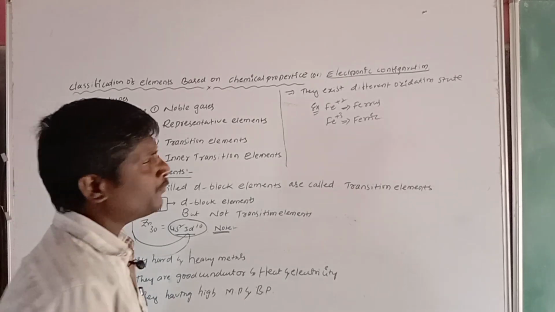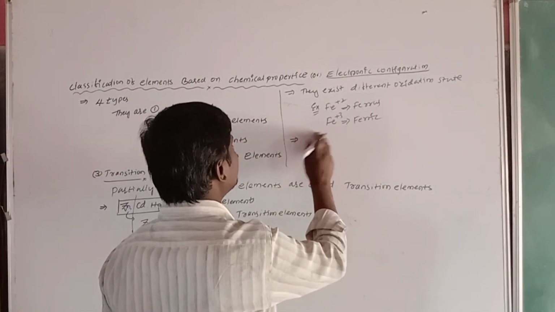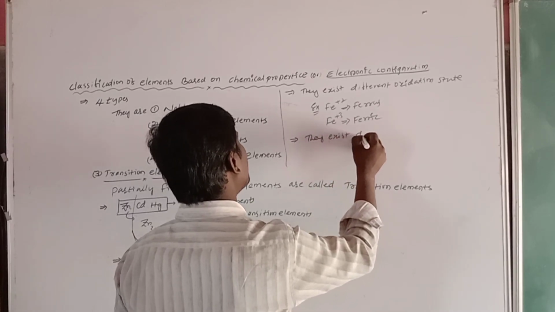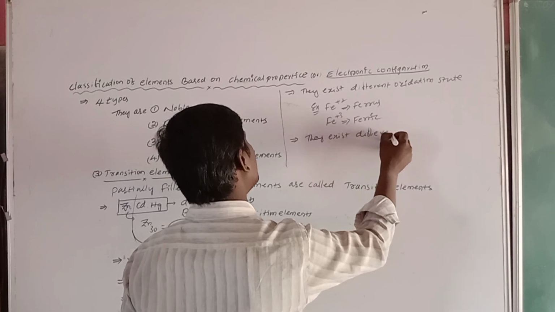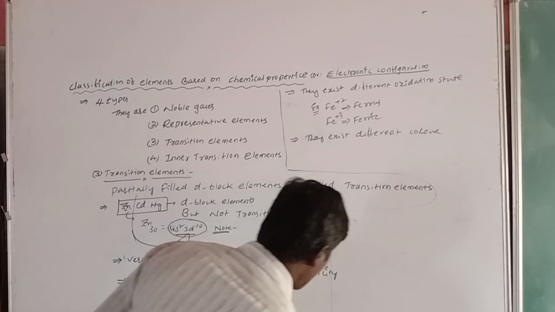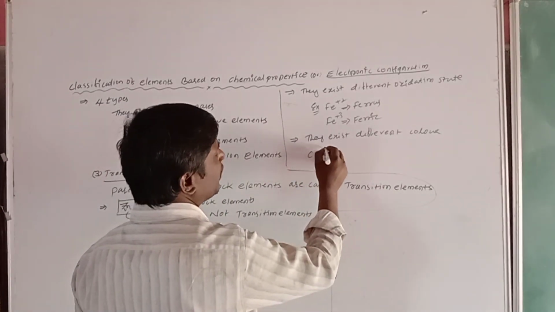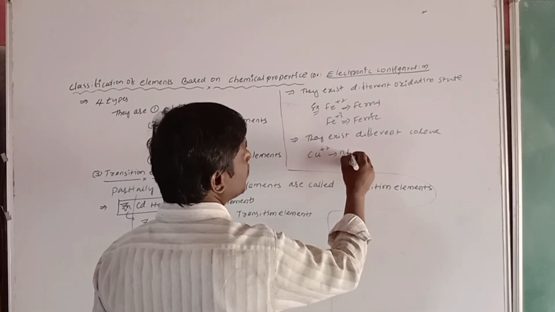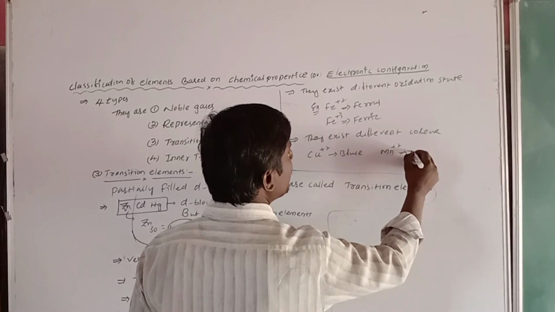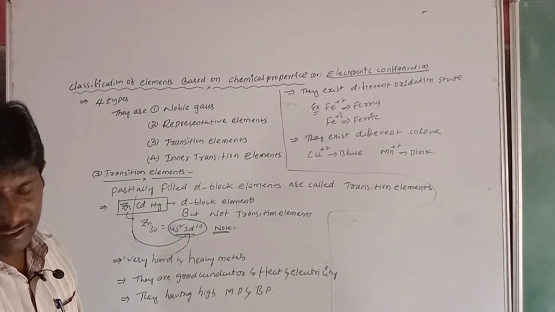They also exist in different colors. I will write here: for example, copper +2 is blue and manganese Mn+2 is pink. This is because they exist in different oxidation states.